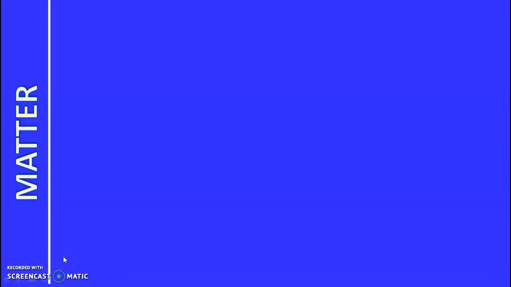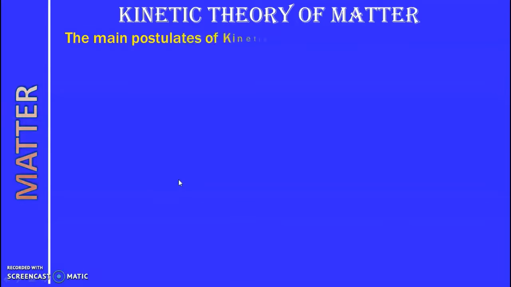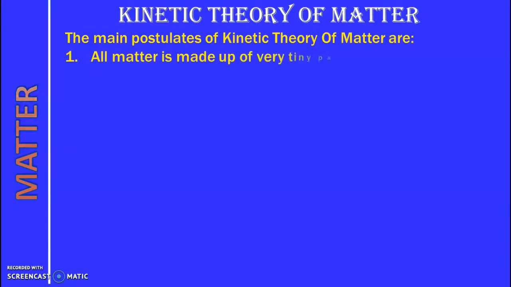Now we will start kinetic theory of matter. Whenever we come across this word kinetic, it means it is related to motion. So this theory of matter is related mainly to the motion of the particles of matter. It has many postulates. The main postulates of kinetic theory of matter are: all matter is made up of very tiny particles called molecules.